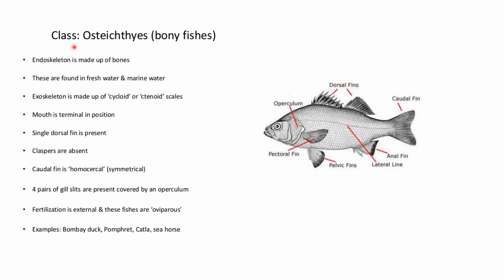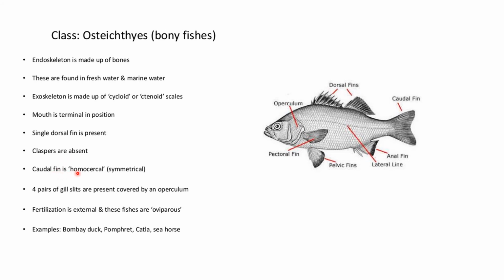Moving on to the second class, which is Osteichthyes, which is bony fish. So the endoskeleton is made up of bones. These are found in fresh water and marine water. Exoskeleton is made up of cycloid scales. Mouth is terminal in position. Single dorsal fin is present. Claspers, which are the male copulatory organs, are absent.